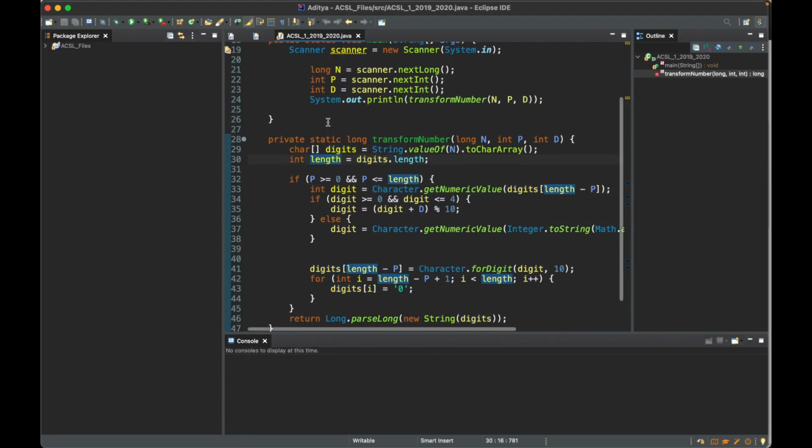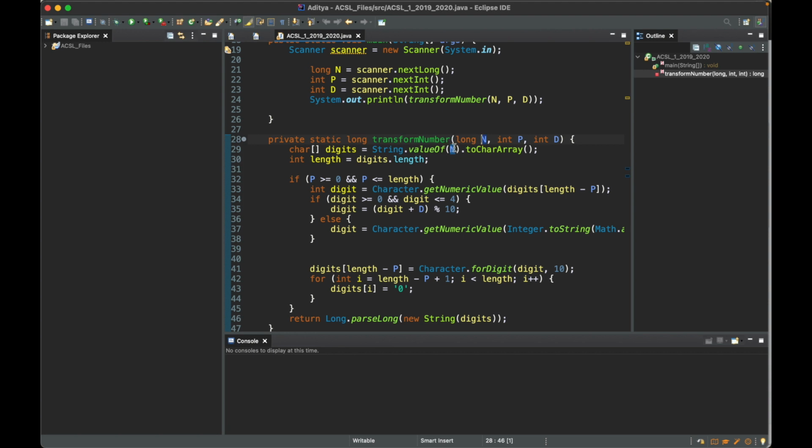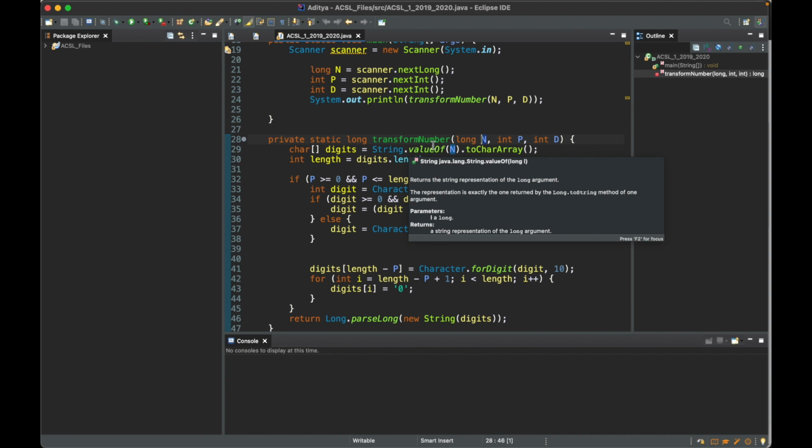So going back to the code, this is how you define an array in Java. And this is actually in the document, so if you have any struggles with trying to remember the syntax, it's all there in the document. So what we're basically saying here is that for the value of n, n is just the number, remember, like 1, 2, 4, 9, 8, 7. For the value of n, you want to convert that to a string. So you want to turn that entire number into a string, right? And then you want to turn that string into a character array.